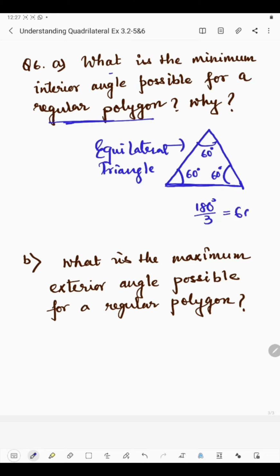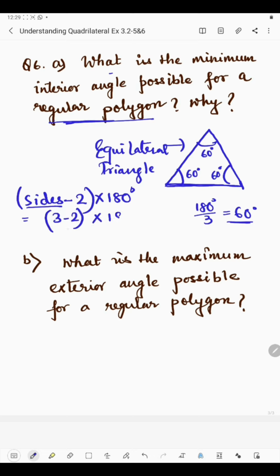60 degree. So the minimum possible interior angle for a regular polygon is 60 degree, and we can get the interior angles by the angle sum property of a polygon, which is sides minus 2 multiplied by 180 degree, and since this has 3 sides, so 3 minus 2 into 180 degree.